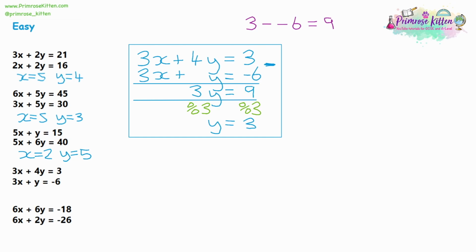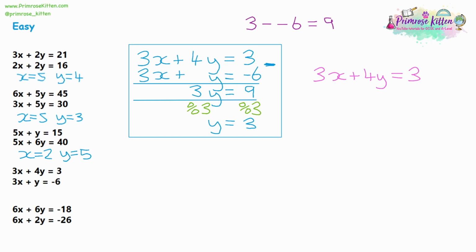Now what I'm probably going to do here is, you might be tempted to go for the second equation because it's got a 3x and a y, and it looks like it's got smaller numbers perhaps, but it's got a negative number in it, and it's probably easier to avoid the negative numbers if we can. So what I'm going to do is write down 3x plus 4y equals 3. And again, it really doesn't matter which one of these two equations you choose to substitute into. Just choose whatever you think's easiest. If you chose the other one, maybe it'll be a little bit harder, but you would get the same answer.